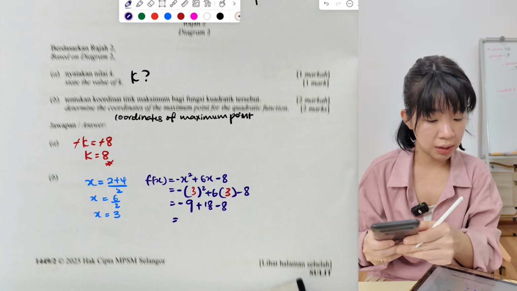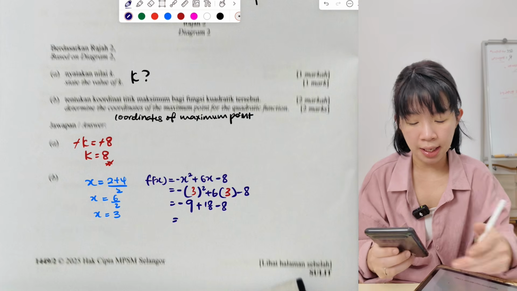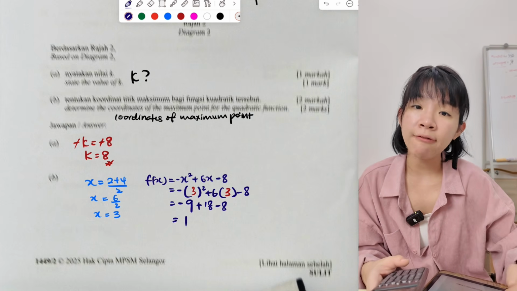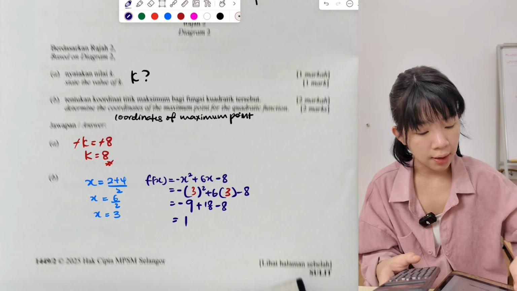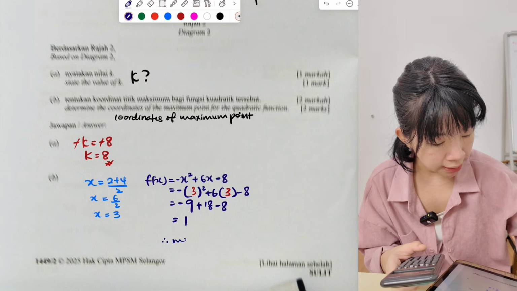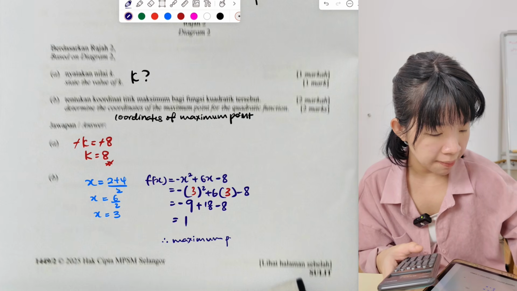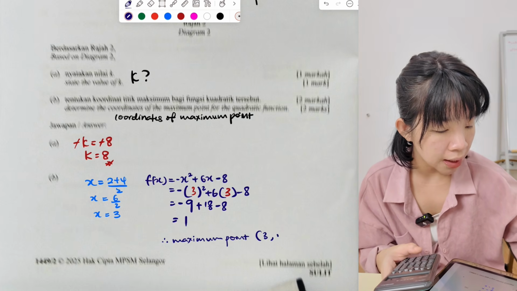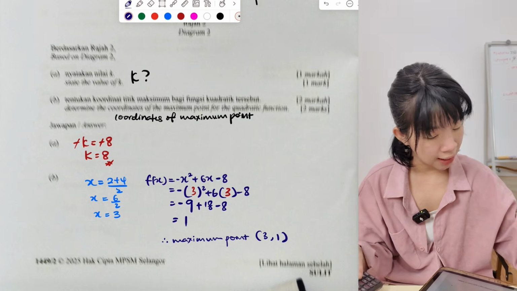So at the end, the answer? Negative 9 plus 18 minus 8, which is 1. So we got f(x), f(x) is 1. f(x) means y. So at the end, the maximum point, the maximum coordinate will be (3, 1). Understand? Okay, let's go to the next one.